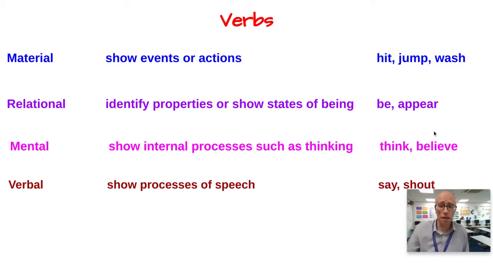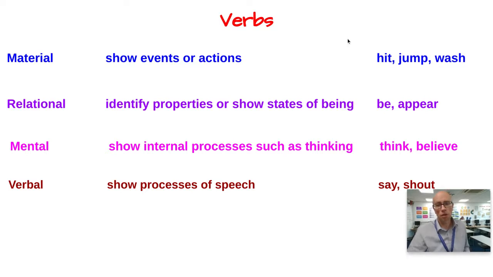And then finally, last but by no means least, you've got verbal verbs. Verbal verbs are like say and shout and whisper, verbs that show processes of speech. Different texts will have different combinations of these types of verbs.